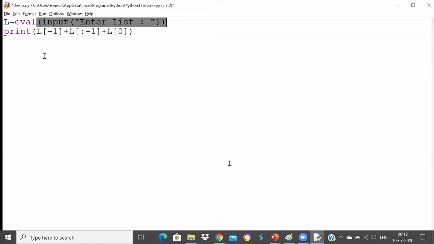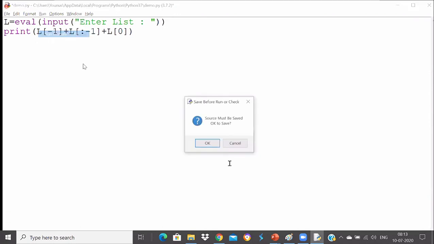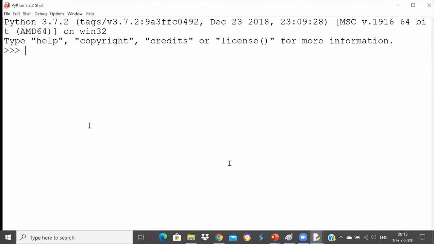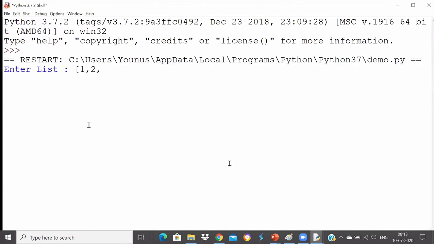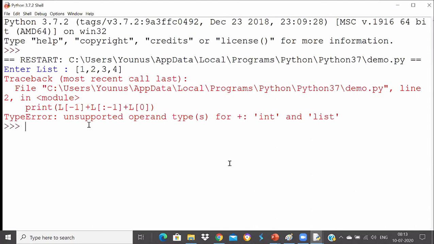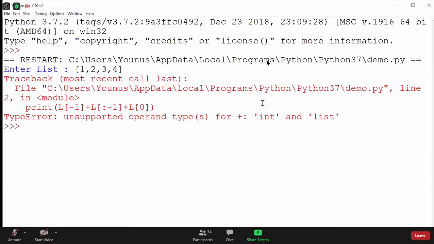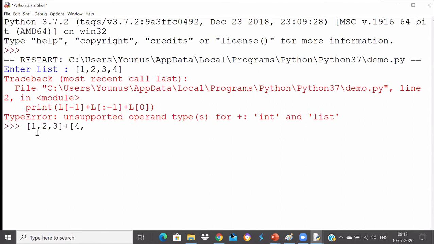Okay, eval, perfectly fine. So eval will convert into list, and then you can see here square brackets as 1 comma 2 comma 3 comma 4. Oh, unsupported operand type plus, but I'll show you first of all. 1 comma 2 comma 3 plus 4 comma 5 comma 6.